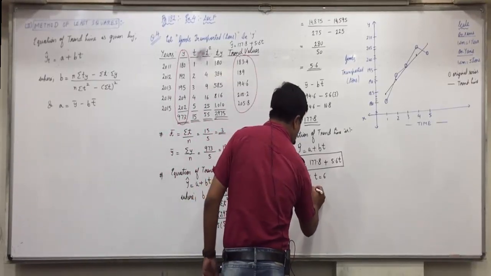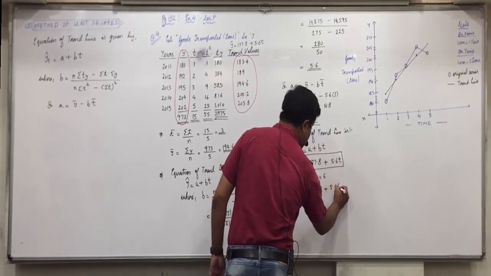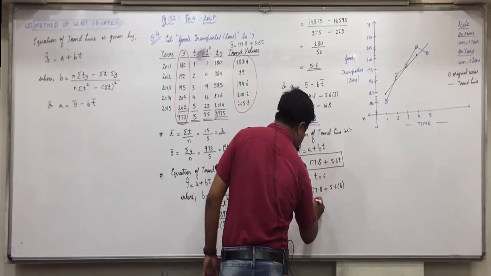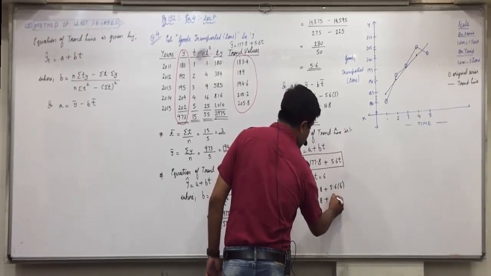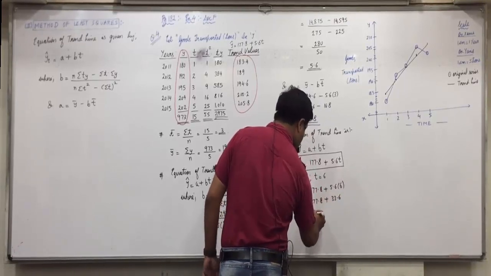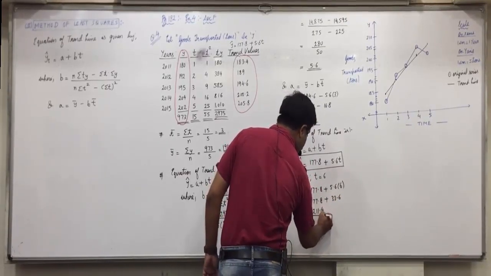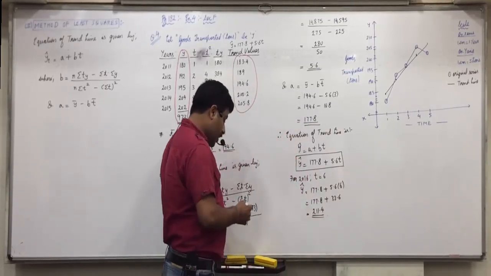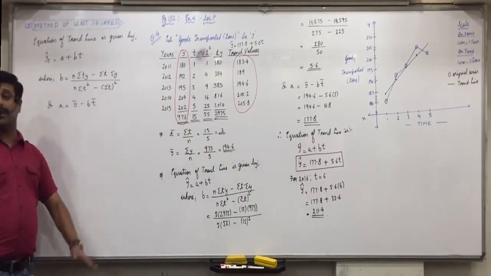Y cap equals 177.8 plus 5.6 into 6. So 177.8 plus 33.6, 211.4. In 2016, what will be the estimate? 211.4 tons.